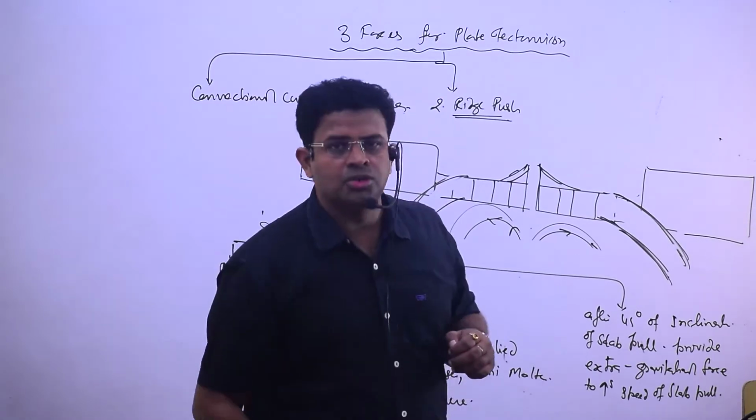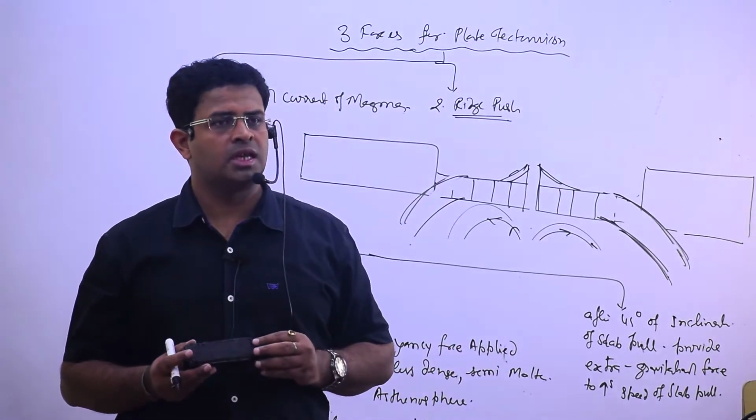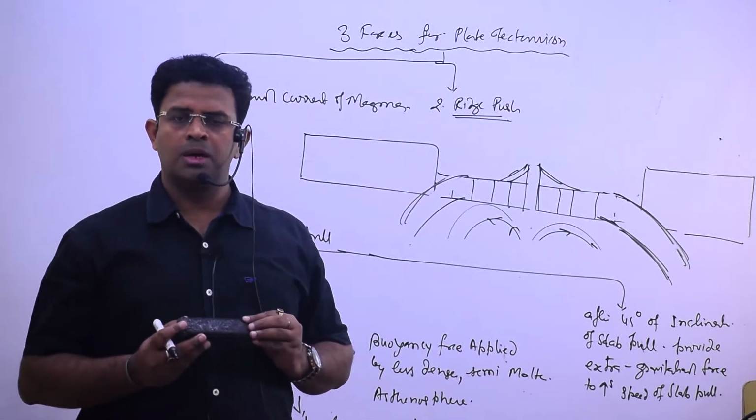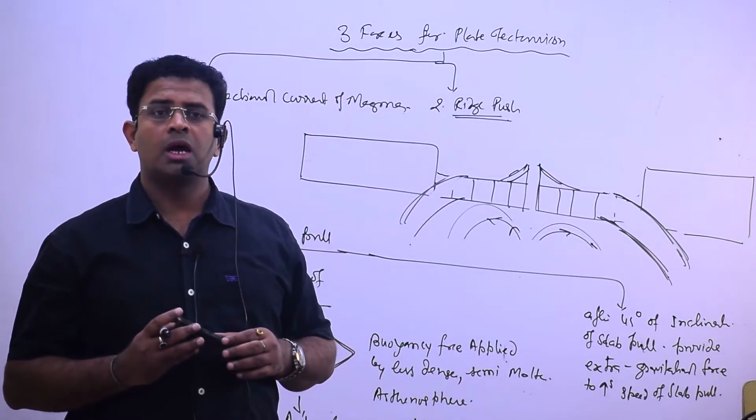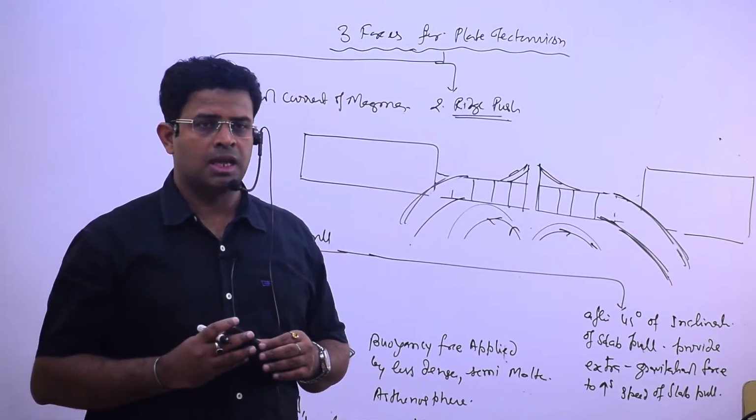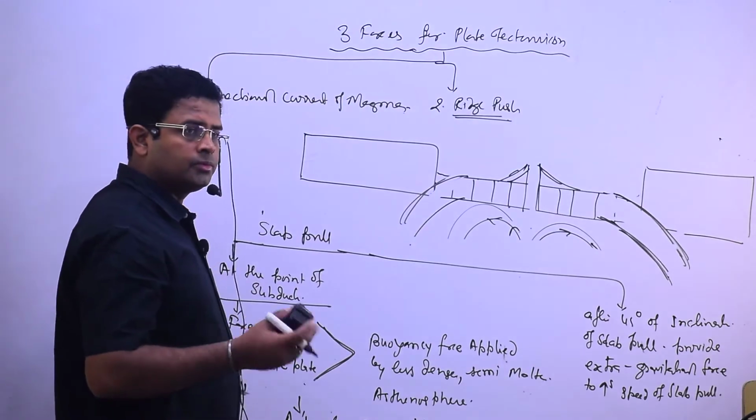So we have seen these three forces. Which are the three forces I said? Convectional current of magma, ridge push, and which one I said? Slab pull. Shall I remove?